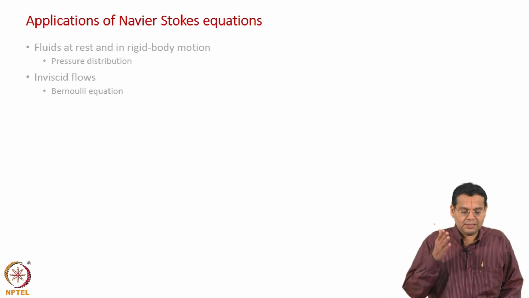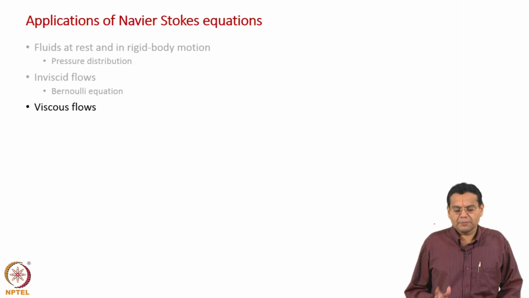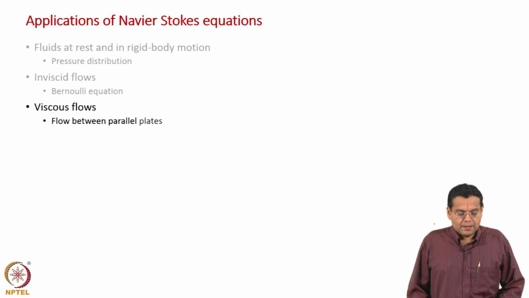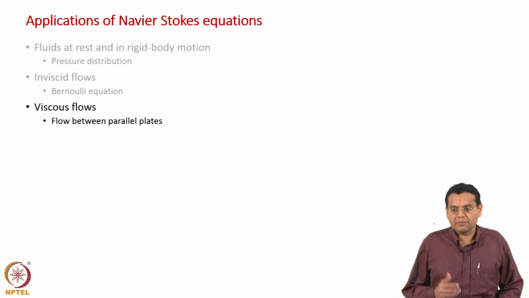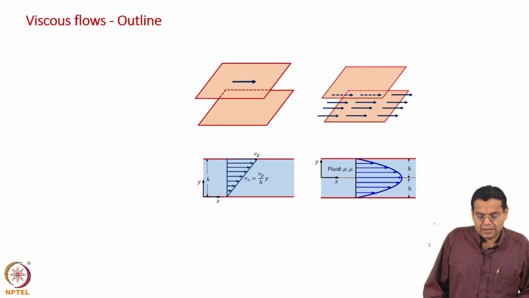So, initially it was fluids at rest and rigid body motion, and there are no viscous stresses at all. Then we considered inviscid flows where the viscous stresses were negligible. Now, we are going to consider viscous flows, which means that there are viscous stresses. Okay. And we are going to discuss flow between parallel plates, which I have come across several times, and the main objective is to derive the velocity profile. Okay, so, let us look at the outline for this set of applications.